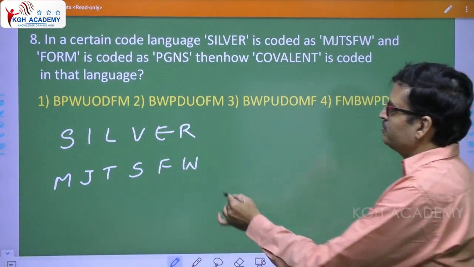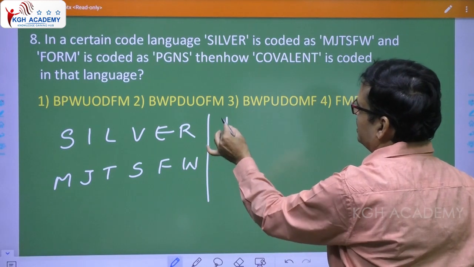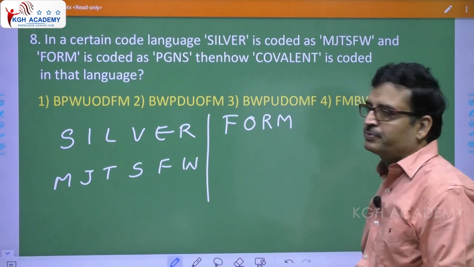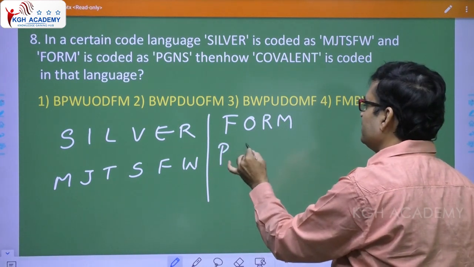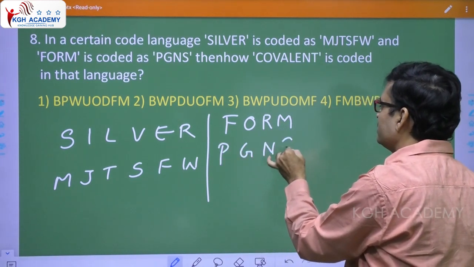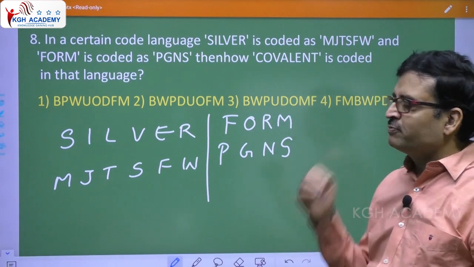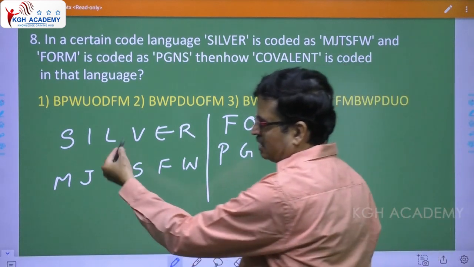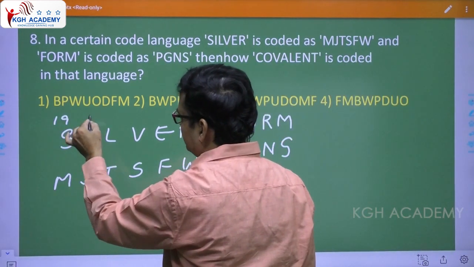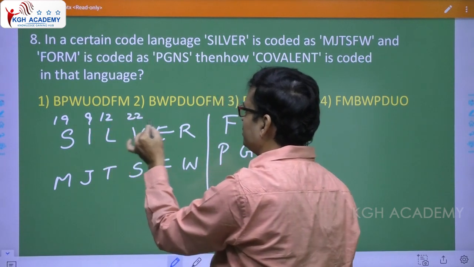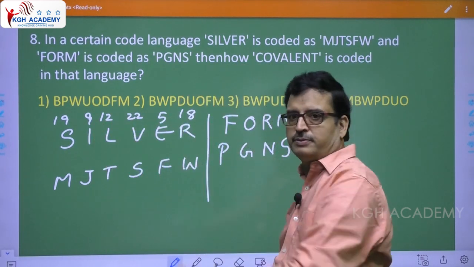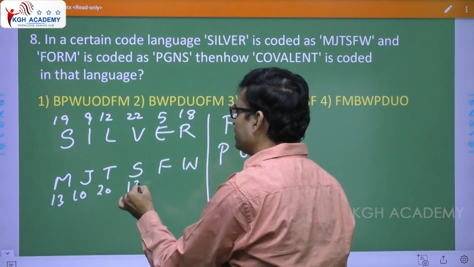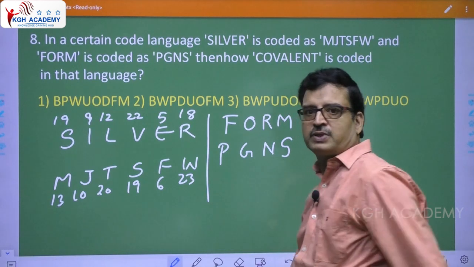Next word, F-O-R-M, form, that is given as P-G-N-S. So, what have they done? Convert the letters into numbers: 19, 9, 12, 22, 5, 18. Now, see this, 13, 10, 20, 19, 6, 23. So, what have they done?